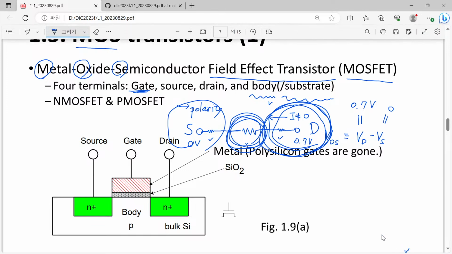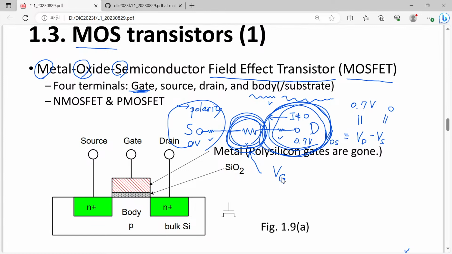Then the point is controlling this resistance. And you know that this control is done by our gate voltage. By applying a certain gate voltage, we wanted to change the conductivity, or in other words, the resistivity of this channel region. Then how can we change that conductivity here?